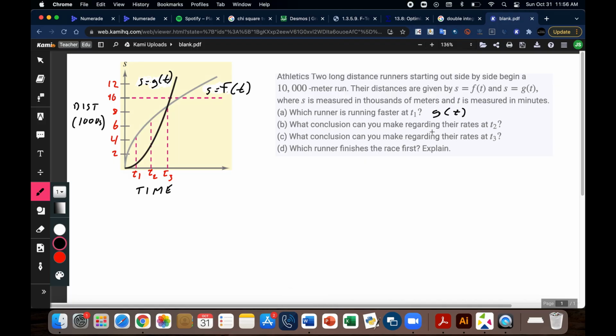What can we say about their rates at T2? Well, the rates, that poor runner F, while they start out faster, they realized, oh boy,